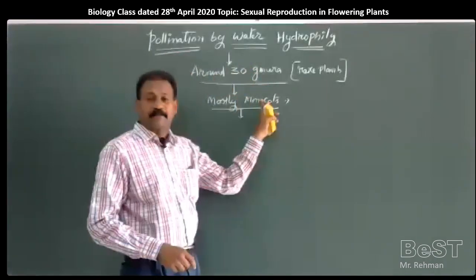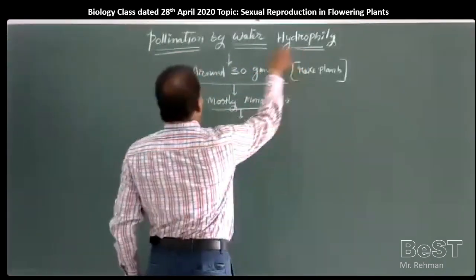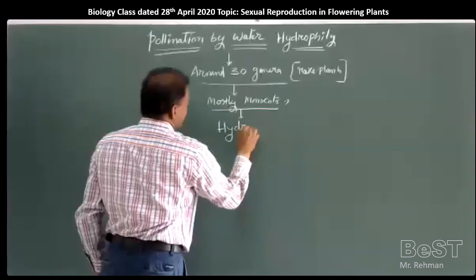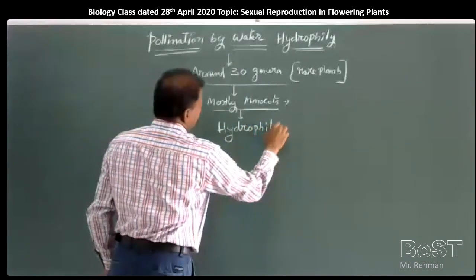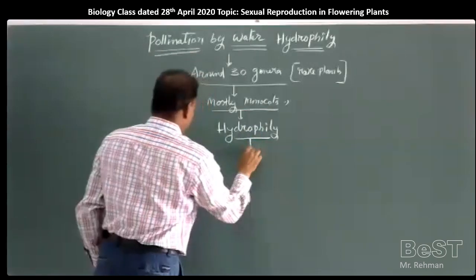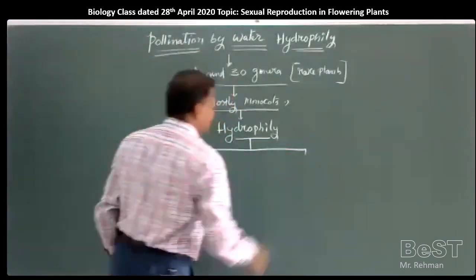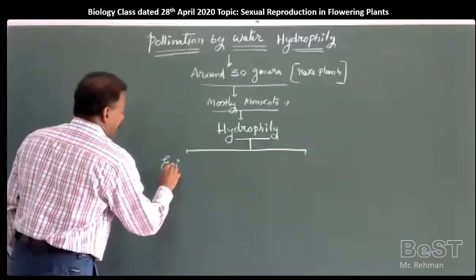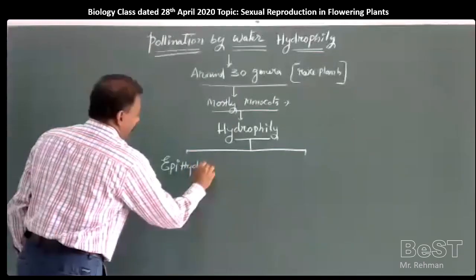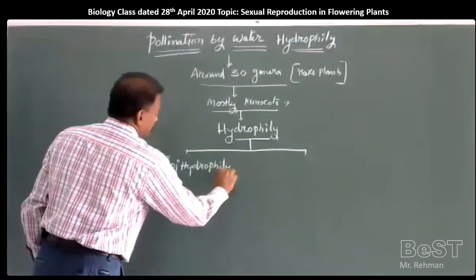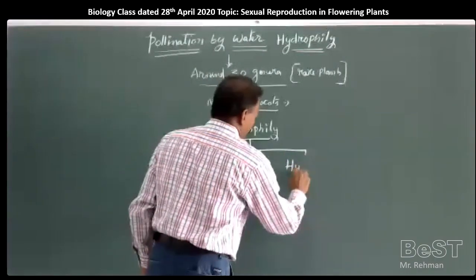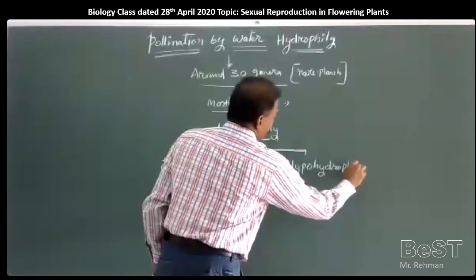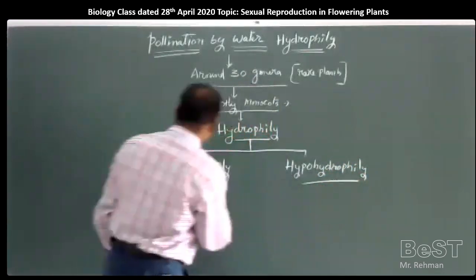Whereas in our angiospermic plants, hydrophily or pollination by water is again divided into two types: epihydrophily and hypohydrophily. Let us see what these terms are.